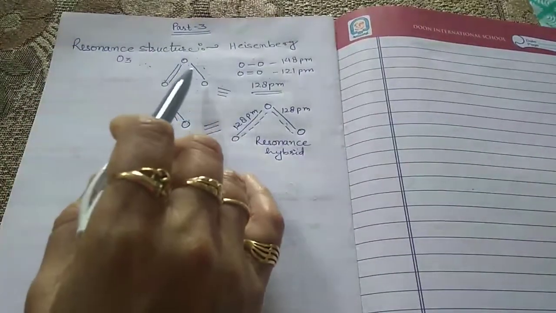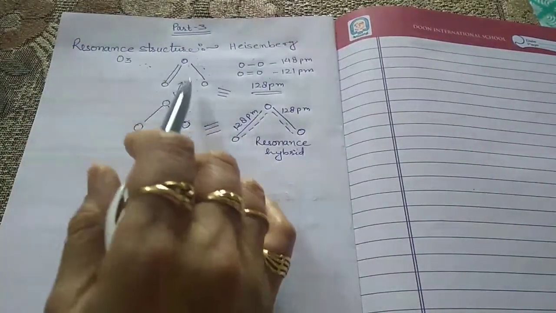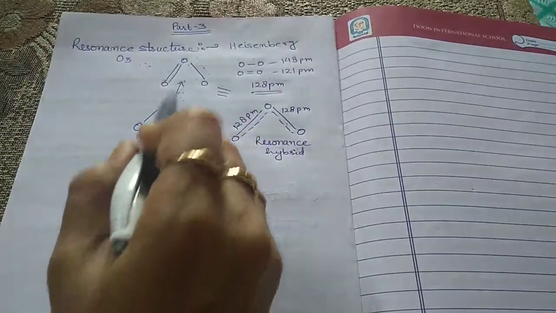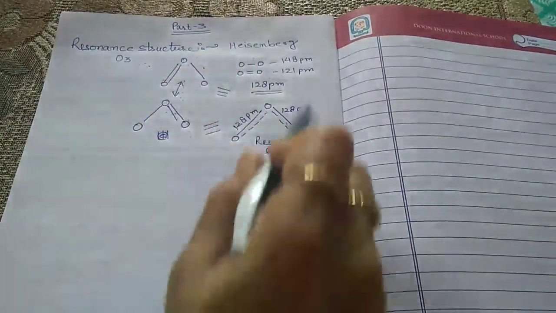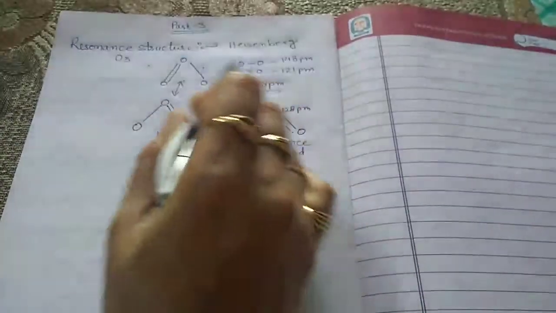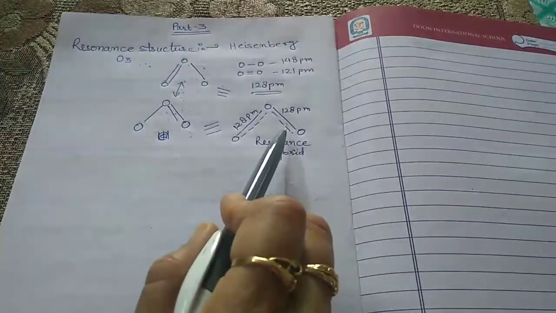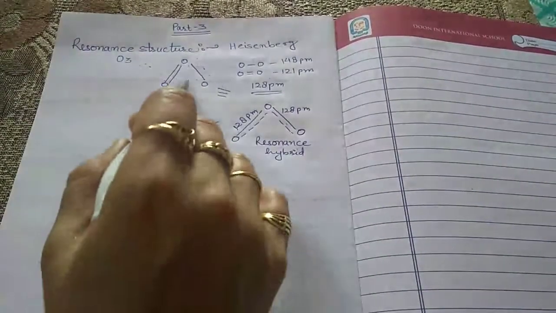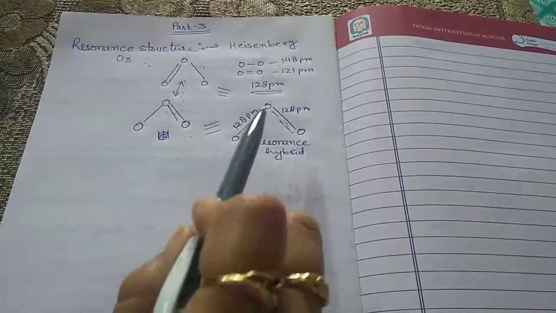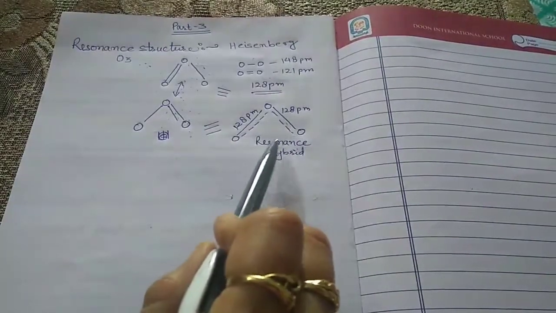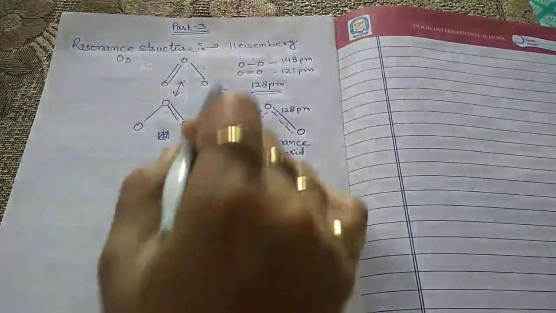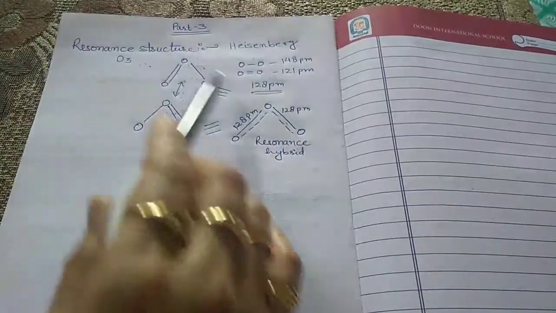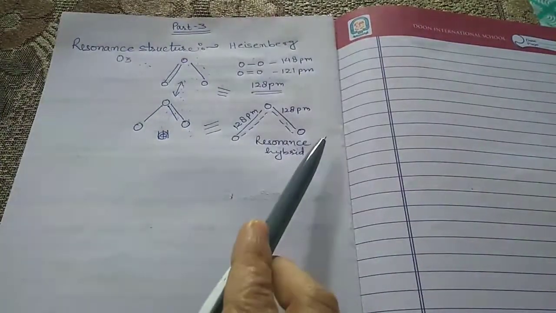So when a molecule cannot be represented by a single structure, but its characteristic properties can be described by two or more structures, then the actual structure is said to be the resonance hybrid of these structures. This is the actual structure and this is known as the resonance hybrid of these structures, and this whole phenomenon is known as the resonance, and this is also called the resonating structure.